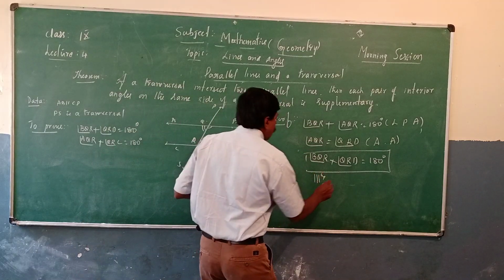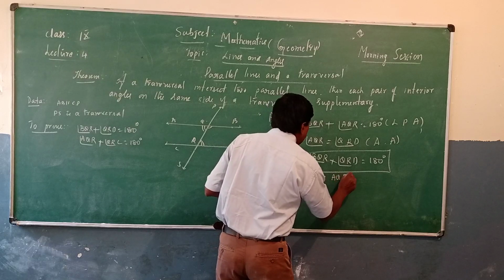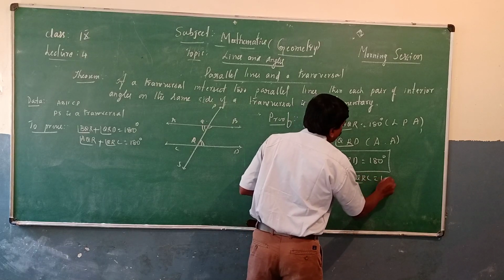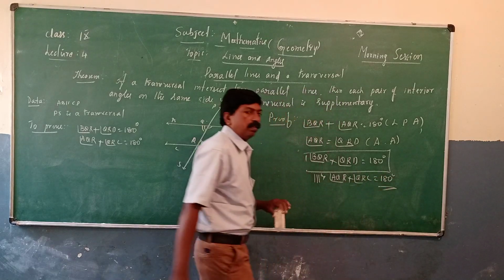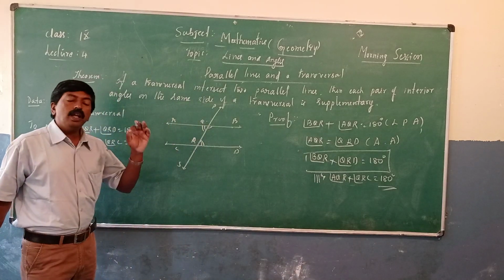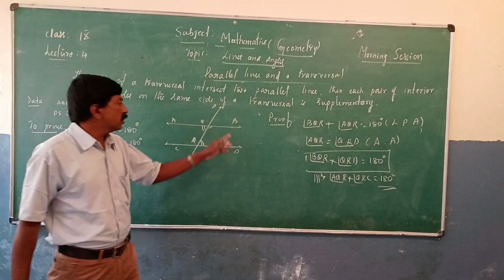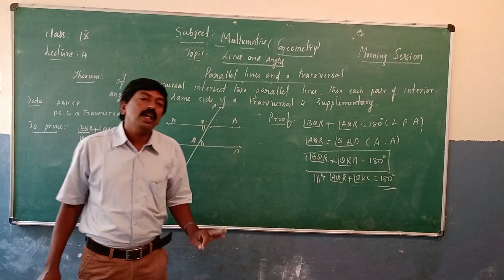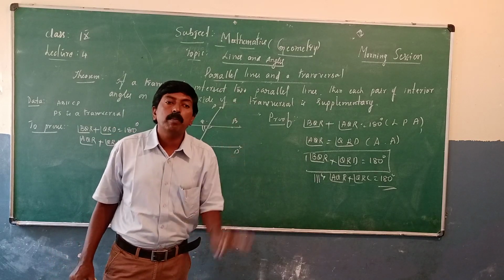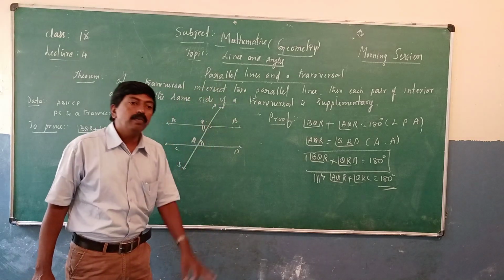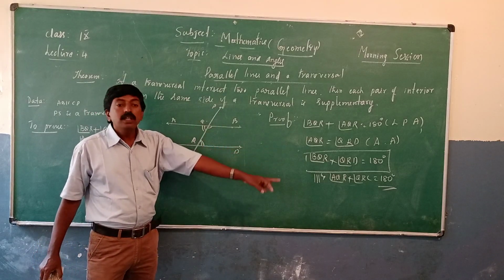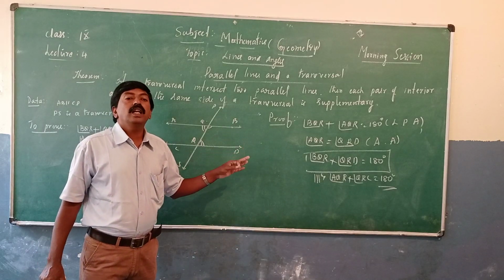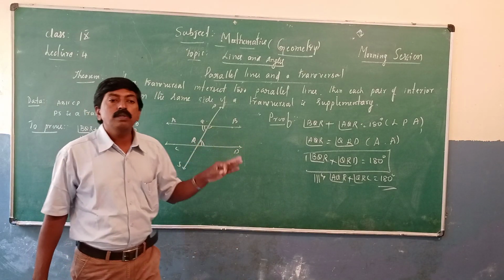Similarly, AQR plus QRC is also 180 degrees. Therefore, the sum of interior angles on the same side of a transversal is 180 degrees. Remember, very important here. Any time a transversal is drawn across parallel lines, interior angles form. The sum of those interior angles is always supplementary. Supplementary means what? 180 degrees. In this way, we can prove the theorem.